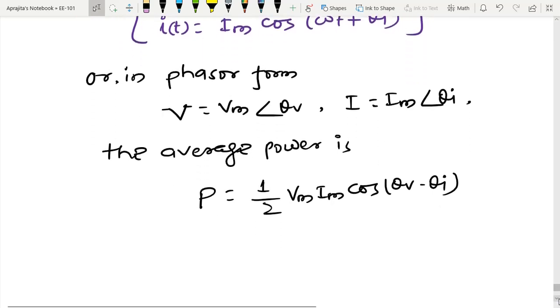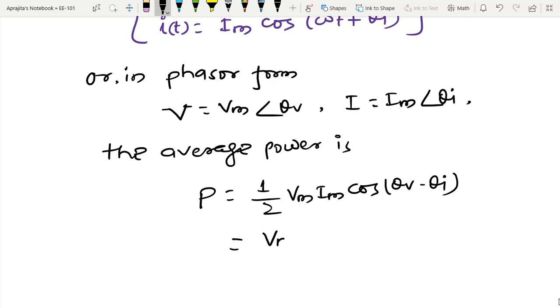It is just the multiplication of the magnitudes of the voltage and current and the cosine of the phase angle between voltage and current. So I have recalled the same expression, and I can also define the same quantity in terms of RMS values.